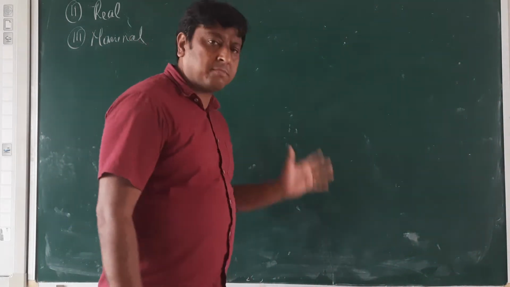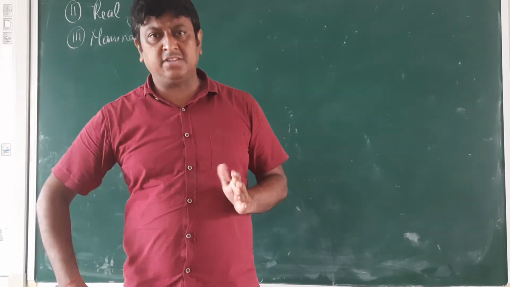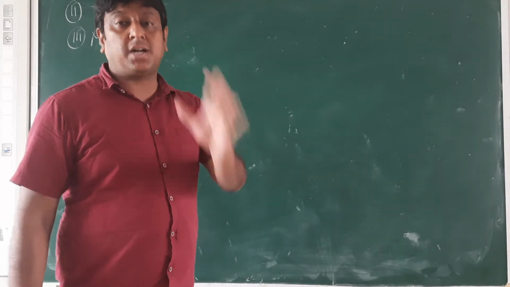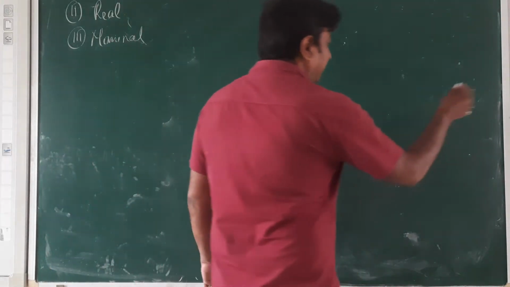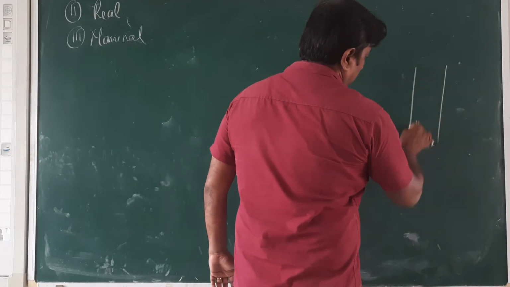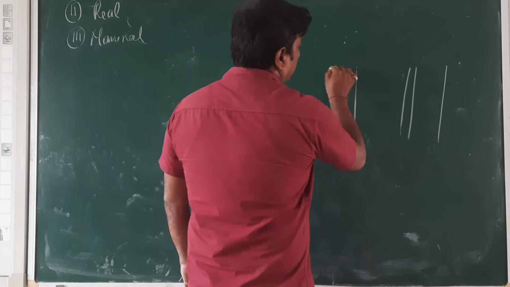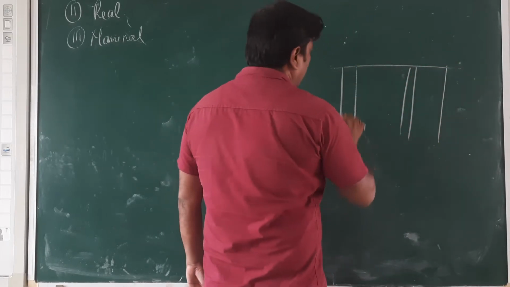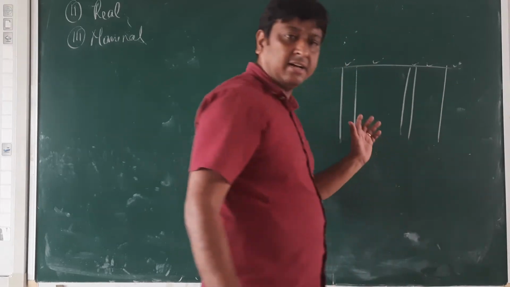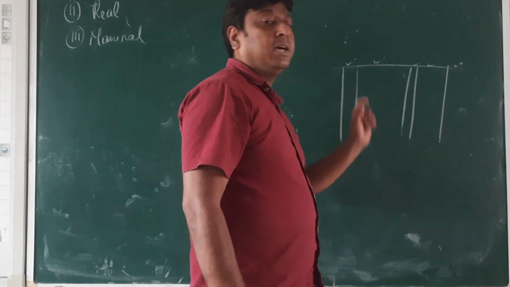Journal is the proforma which we are using for making the journal entry. Its proforma is like this. I am just going to make one small proforma in front of you. It has the date, particular, LF, debit amount, credit amount. This way we are going to make the proforma. In this proforma we enter the entries.